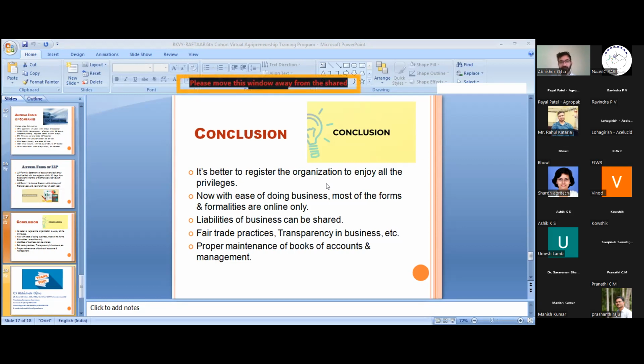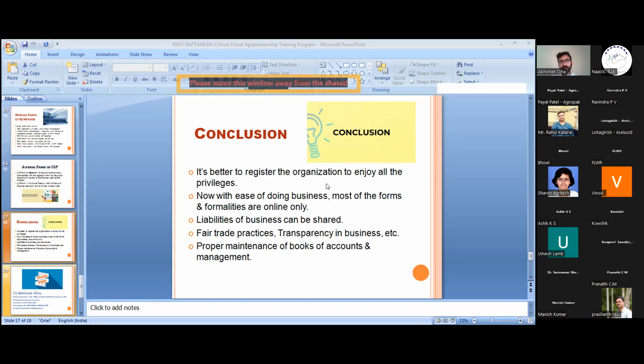There is no difference in incorporation cost nowadays, because the incorporation cost is almost the same for LLP and for companies. Second is on the basis of compliances. The compliances are lower in LLP, but in case of companies, the compliances are much more.